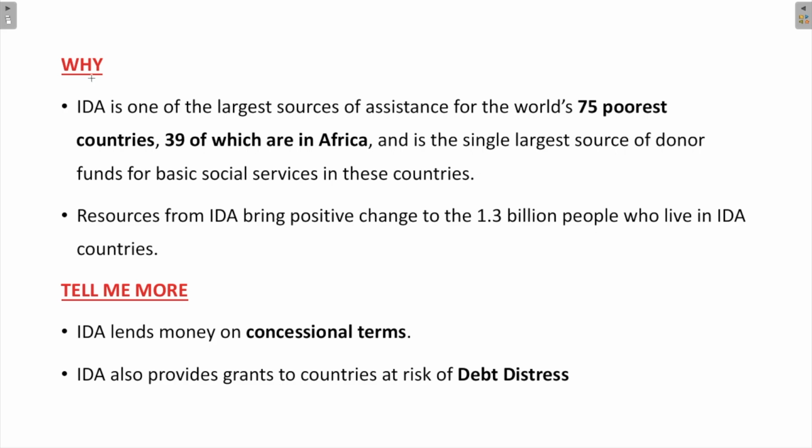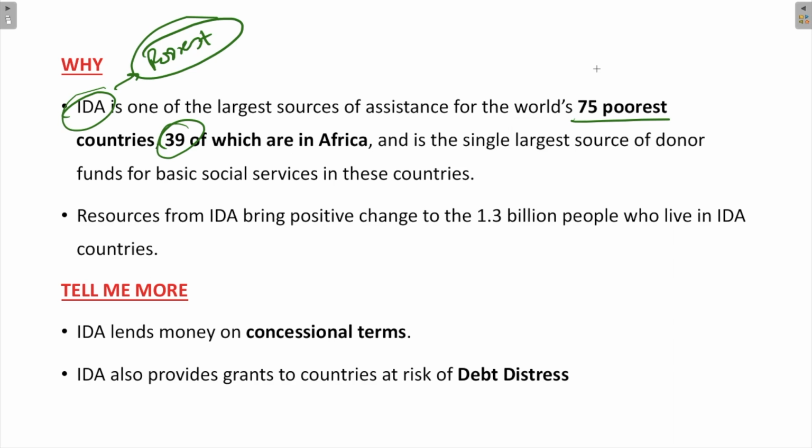We know that the International Development Association works with the poorest countries. So they provide assistance to the world's 75 poorest countries, of which 39 are in Africa, and it is the single largest source of donor funds for basic social services in these countries.